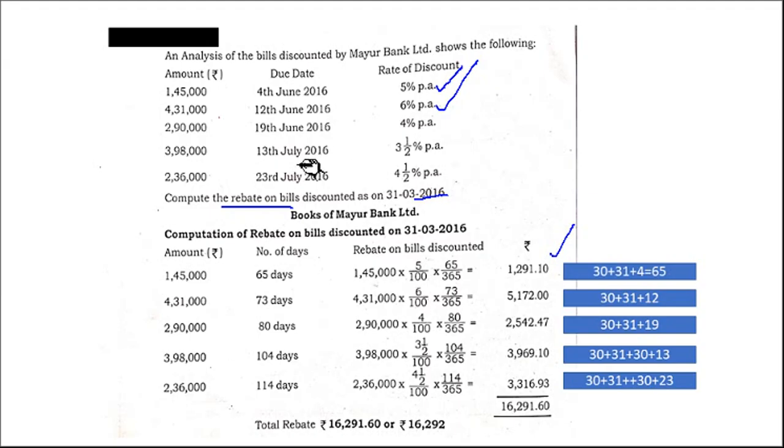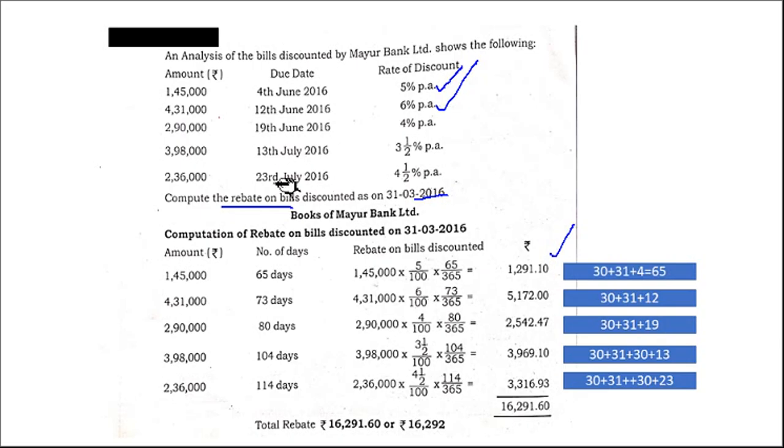Here 13th July: April 30, May 31, June 30, then 13 days of July, total 104 days. Here 3.5% per annum is given; you can take 3.5 divided by 100 also.